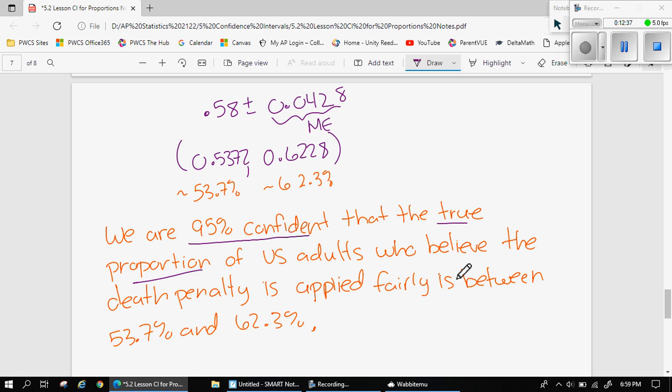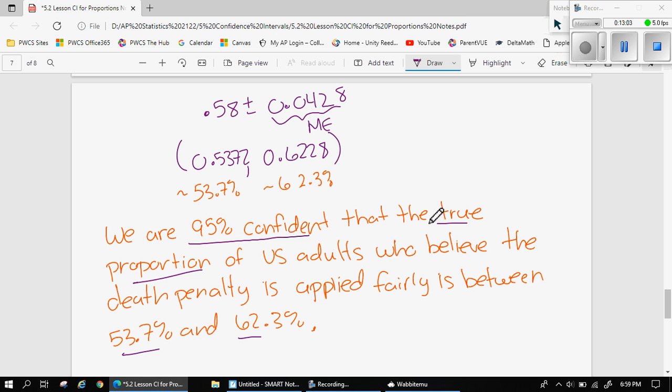We're talking about American adults, U.S. adults, and their belief that the death penalty is fairly applied. And then, of course, you always want to put in your interval. So lots of things to hit here in one sentence, but you can do it formulaically. Just say it the same way every time. It doesn't have to be creative or eloquent. It just has to say what the interpretation is.